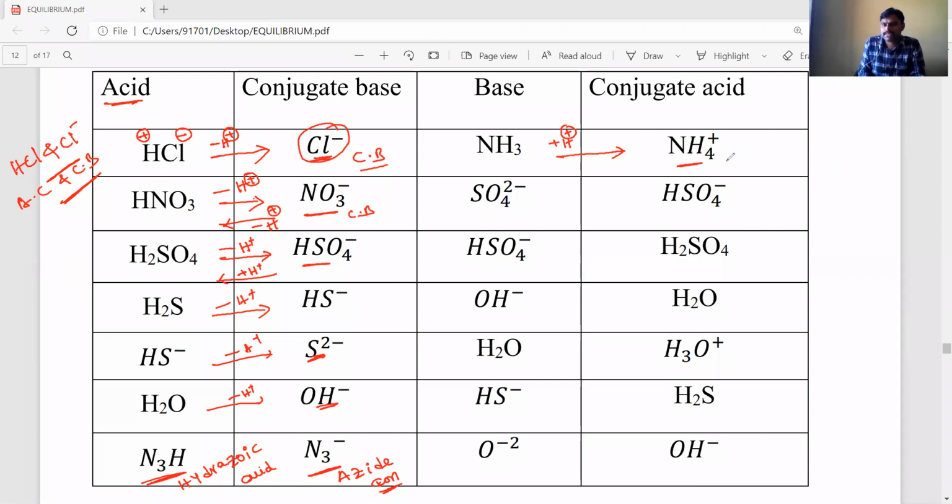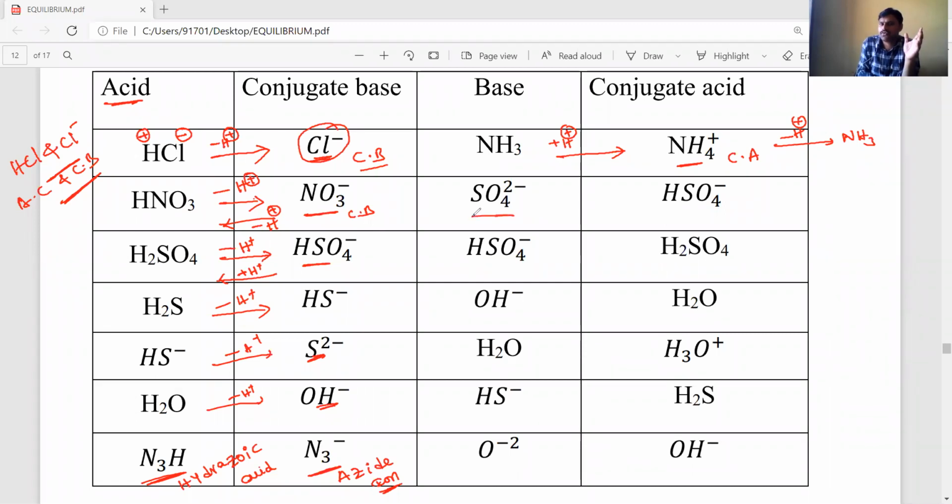That NH4 plus is the conjugate acid. From this NH4 plus, if you remove H plus, we get NH3. Both NH4 plus and NH3 differ by one proton in their molecular formulas. The difference is one proton. That's why they are called conjugate acid base pairs.